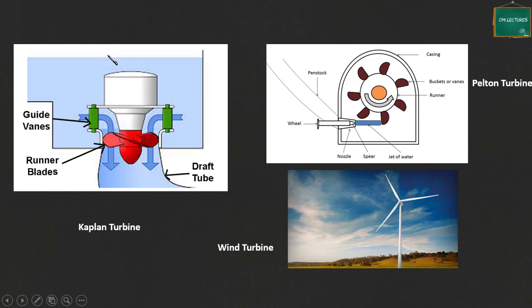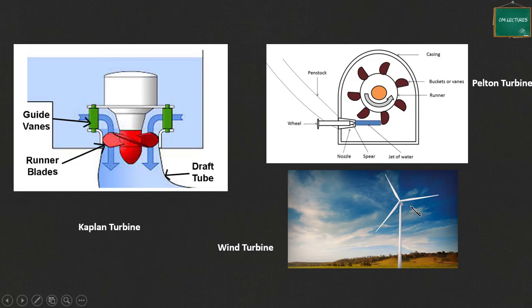Here you can see the fluid energy, by some arrangement, is converted into mechanical energy. Mechanical energy means we will be able to rotate this shaft. This shaft can be connected to a generator, and thus we can generate electrical energy. In this type of turbine also, the same concept is there. The fluid energy is utilized by some means and made to hit this rotor, and the rotor will rotate. Thus we get the mechanical energy.